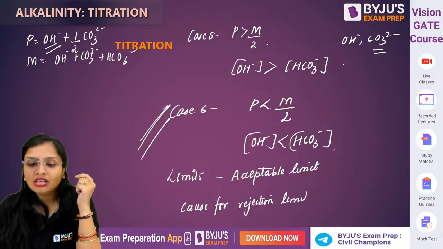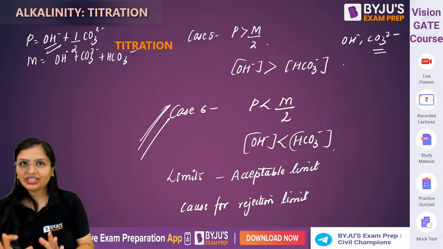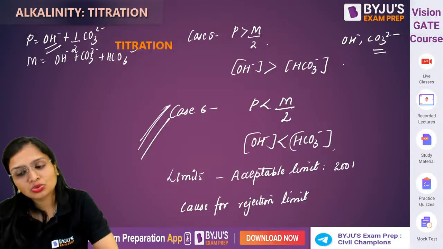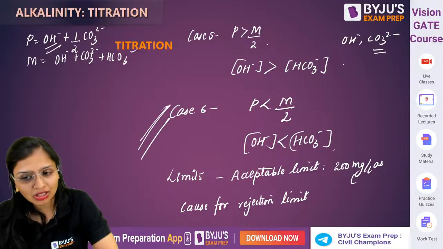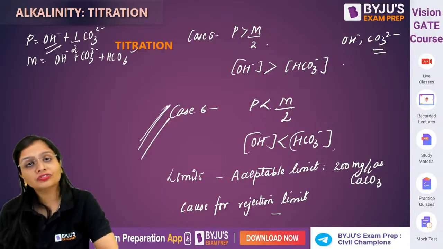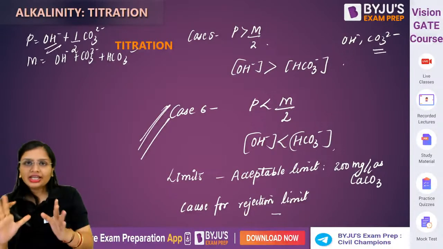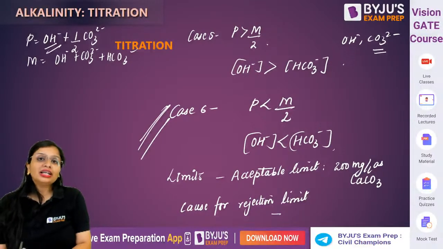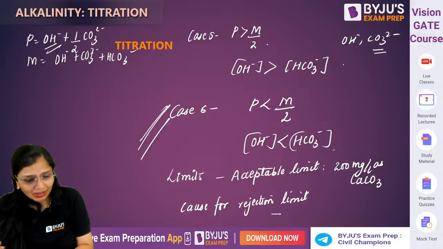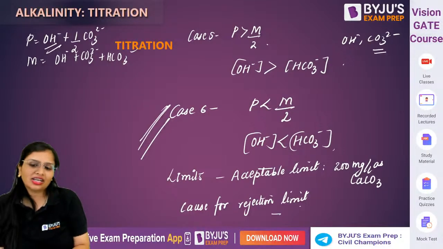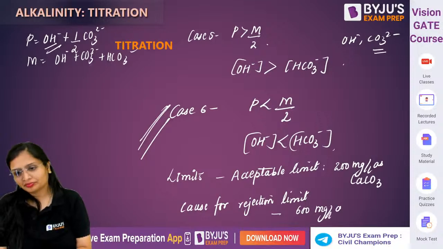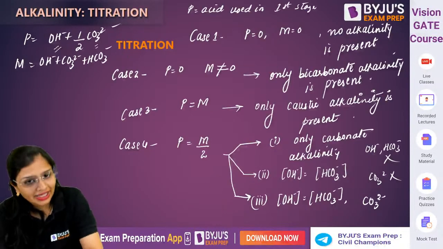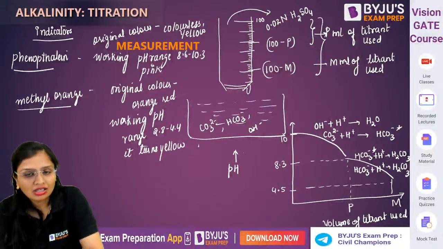Generally, hardness and alkalinity both we express in terms of calcium carbonate. So the acceptable limit is 200 mg per liter as calcium carbonate. Similarly, there is the cause for rejection limit. Generally, up to 200 mg per liter, if alkalinity is present, it is good. Similarly, when there is no alternate source available, you can extend it up to 600 mg per liter. Clear?